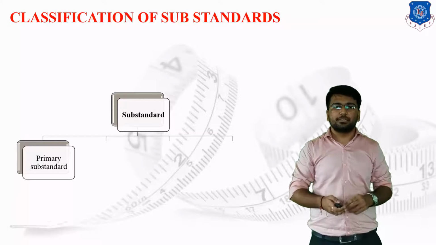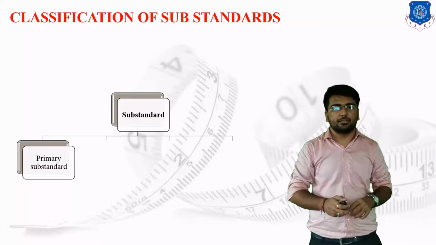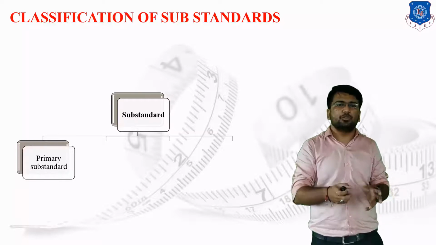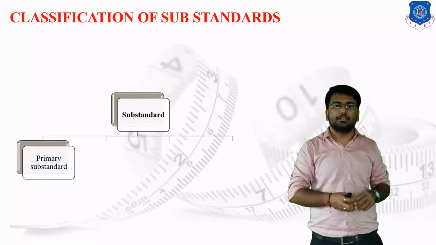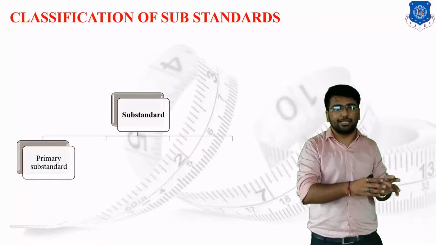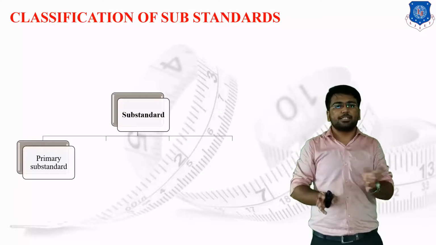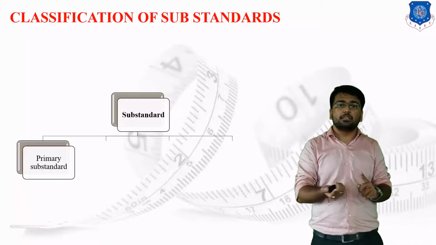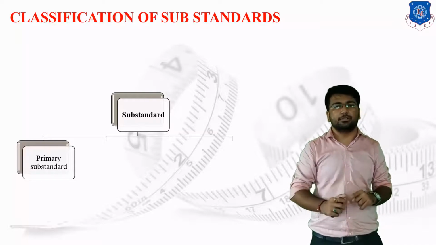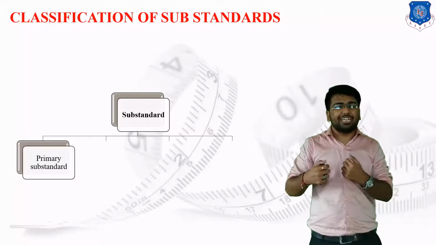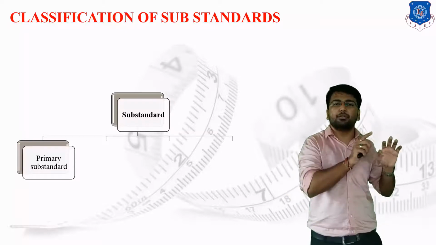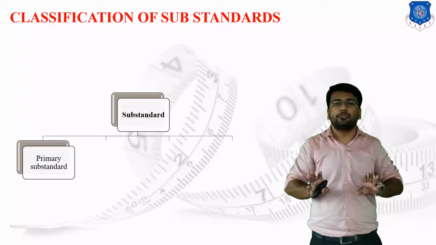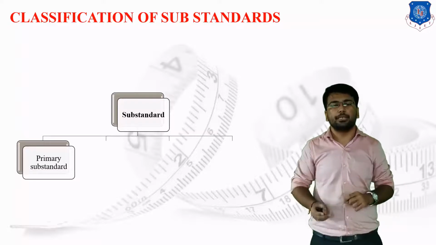Primary substandards means the basic reference standards. In the previous sessions we have discussed the international meter standard, and I have told you that the particular international meter standard has been placed in Geneva, Switzerland. That particular standard is known as the primary substandard. The primary standard is a single piece over the universe. Suppose by any kind of natural calamity that particular reference standard is destroyed, then we don't have any kind of reference standard for the measurement.